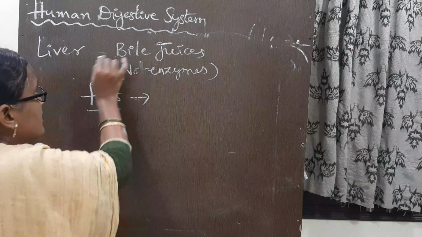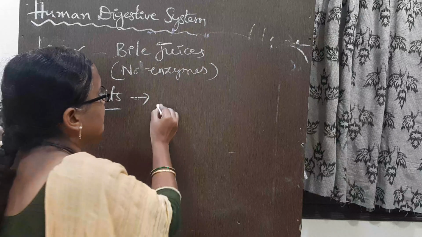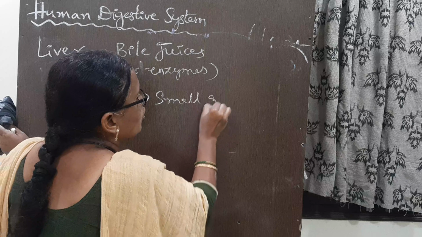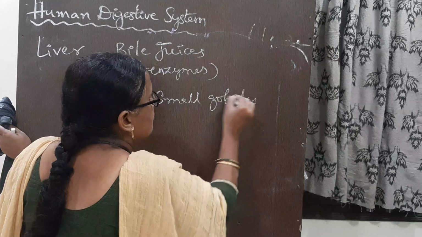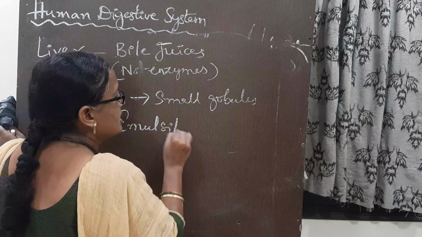So these bile juices act on the fats, and they make them into small globules. This digestion of fats is known as emulsification.